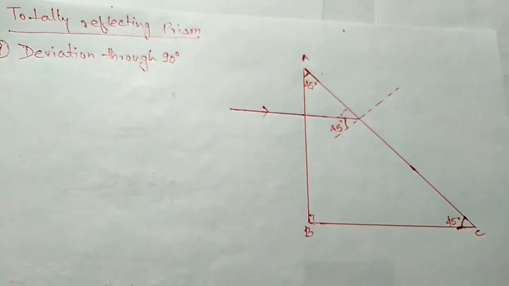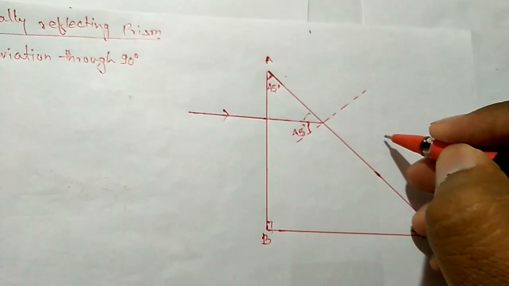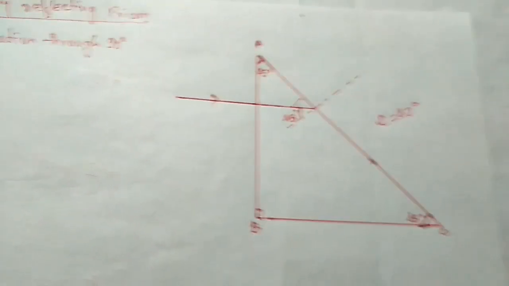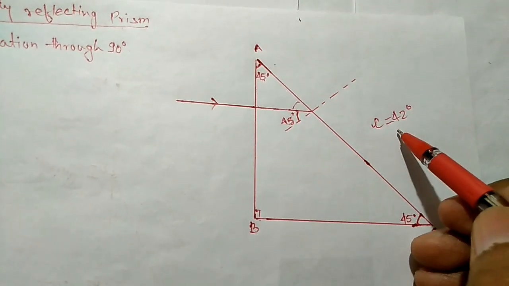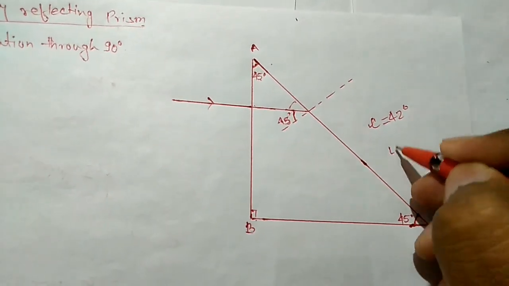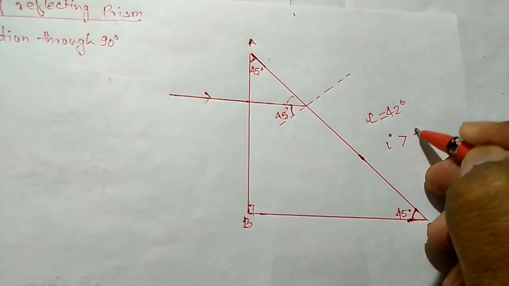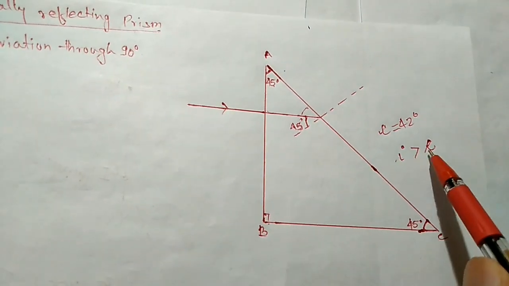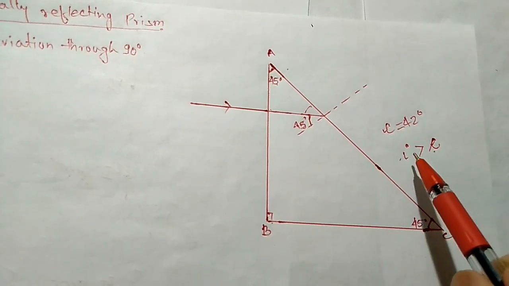So what is the critical angle of the glass? The critical angle of the glass is 42 degrees. If you remember, the critical angle of the glass is 42 degrees, and here the angle of incidence is 45 degrees. Here we can say the angle of incidence is greater than the critical angle. If you remember, if the angle of incidence is greater than the critical angle, which phenomenon will happen?